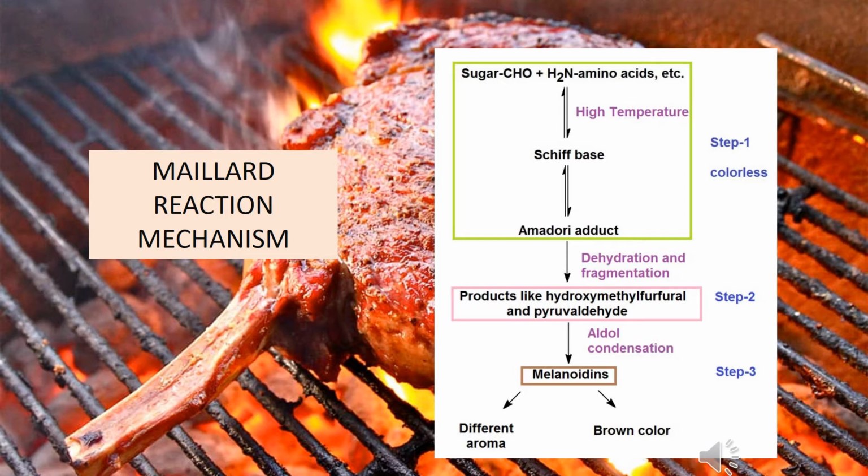The ketosamine can also form melanoidins and other brown nitrogenous polymers. It gives the characteristic brown color of the food. So this is what we call browning, because it changes the brown color of the meat, and it changes the flavor and the taste.